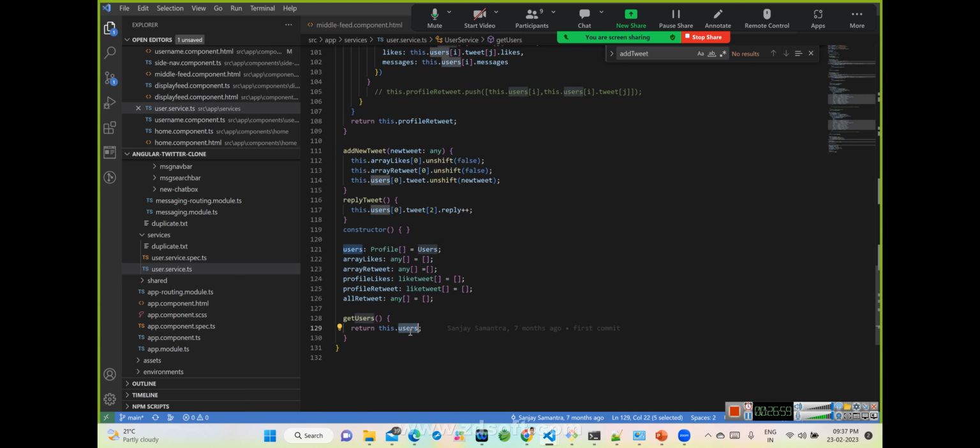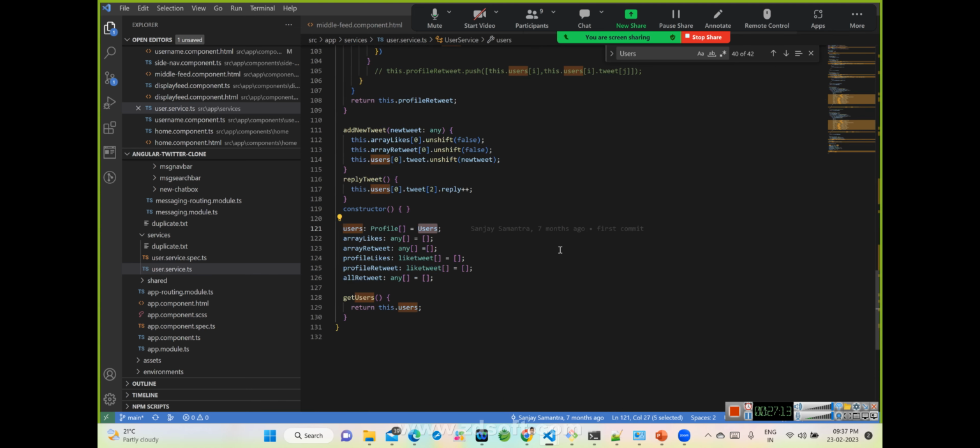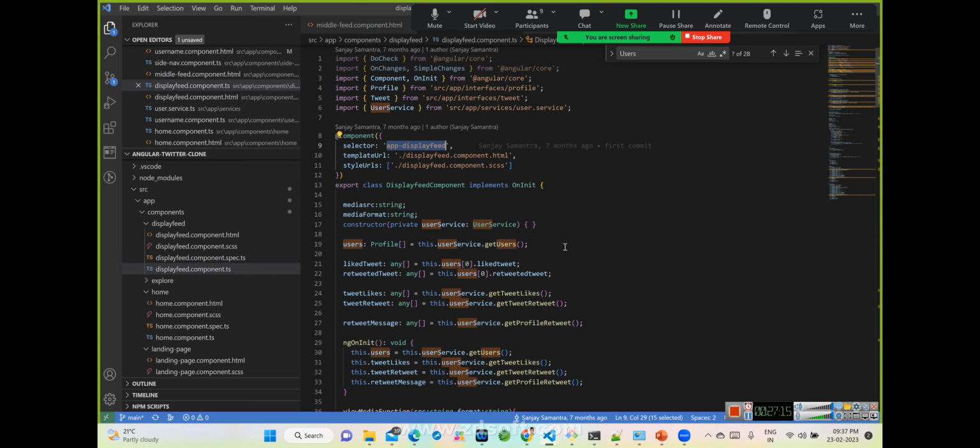You see this dot users is written. What is that? This is nothing but this capital users. This was at the top of the page, if you see. We are loading this data from the profile JSON, okay? Generally we should get it from the API, but we are just doing it this way. Okay, let's come back to the point.